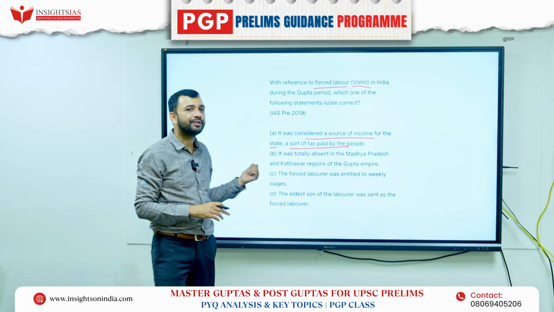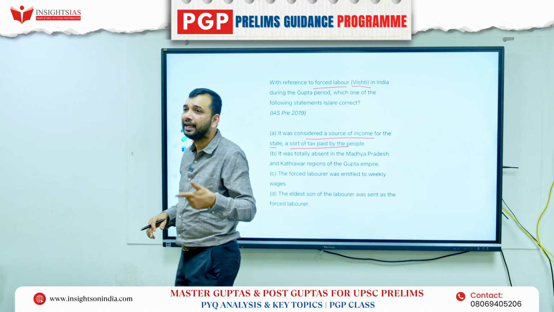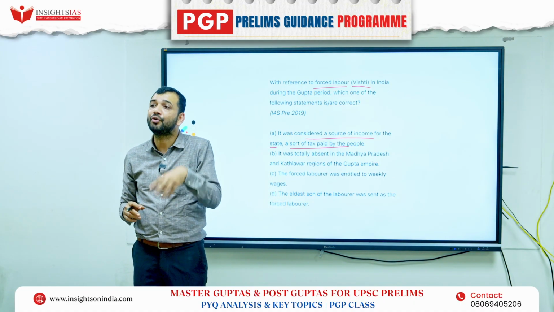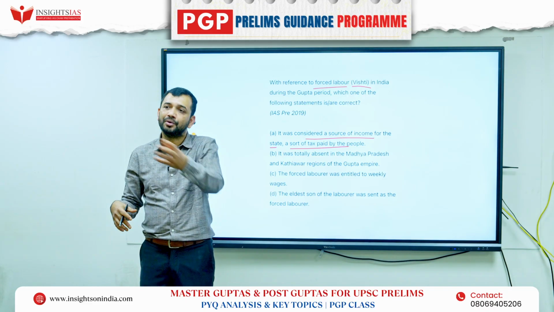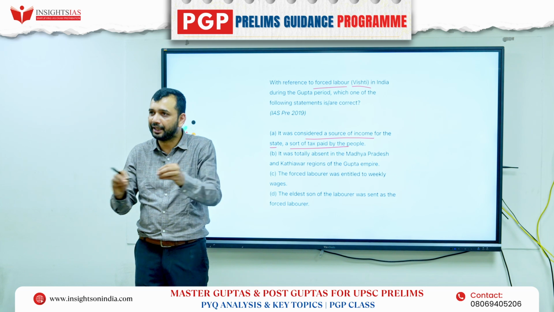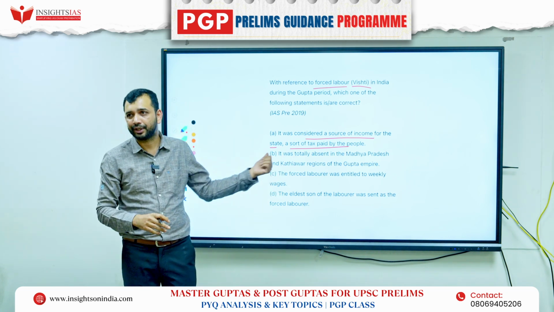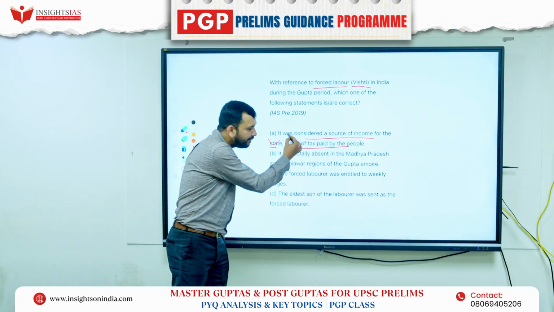Even in Skandagupta's inscription related to Junagadh, where he also renovated the Sudarshana Lake, he has told that he used forced labor to do this job. That means he took the people as a part of forced labor. They did not pay wages for them. He only made them work and made sure that the construction was done. So that means the answer is this.